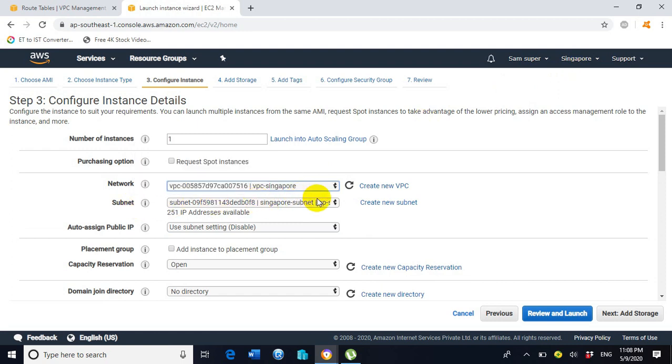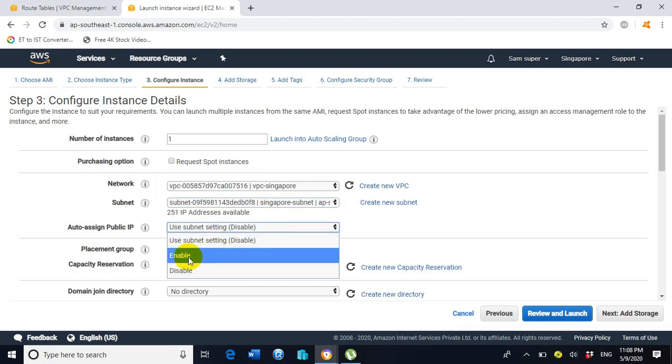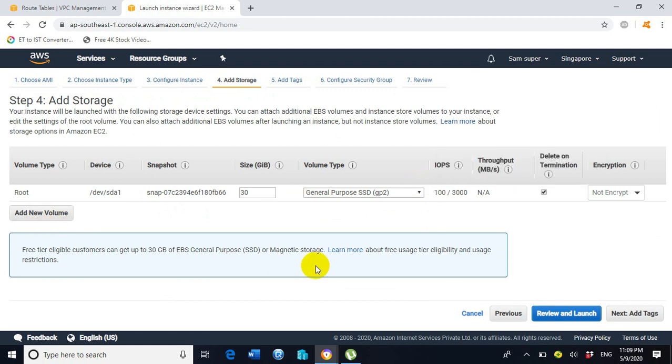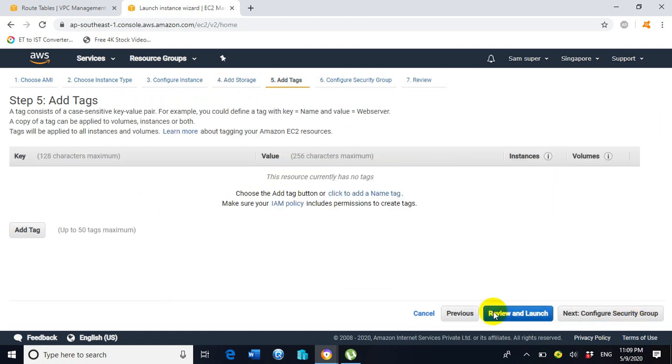Under the subnet, go with the default subnet which is 1A. Click on auto assign public IP, enable it, click on next, click on next. So we are redirected towards step number 5.